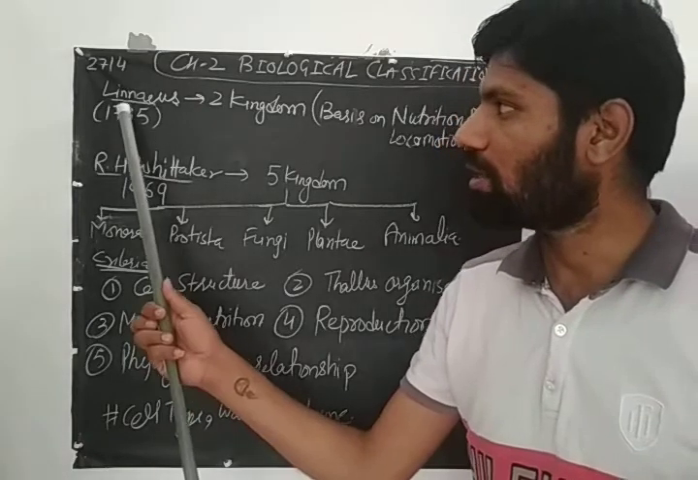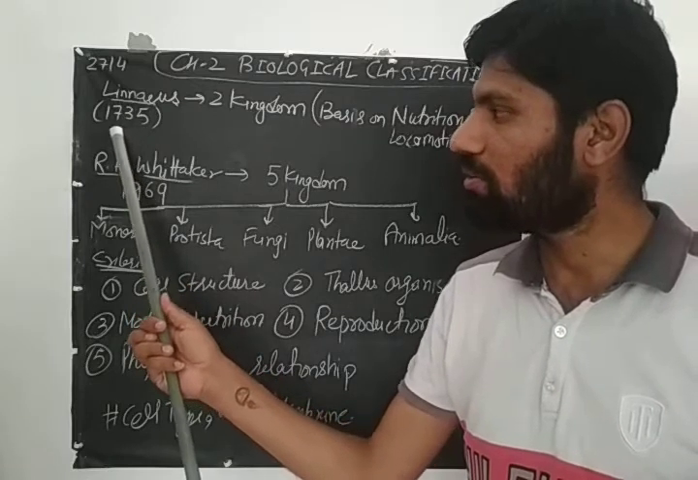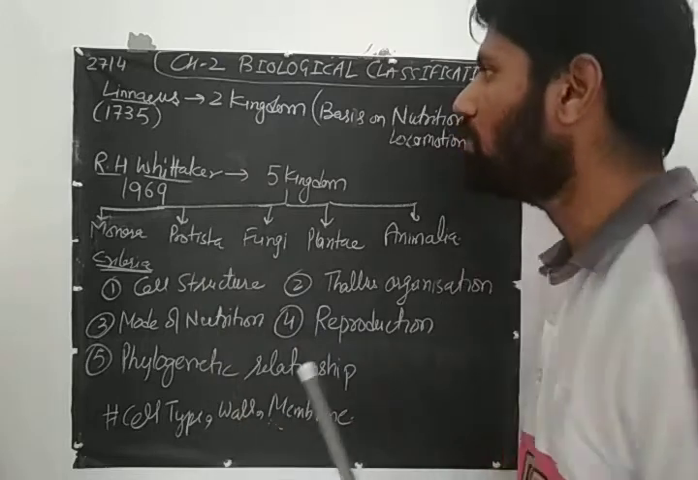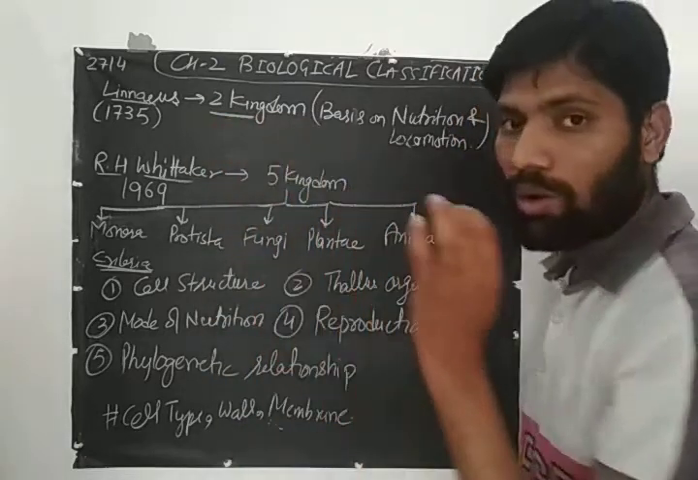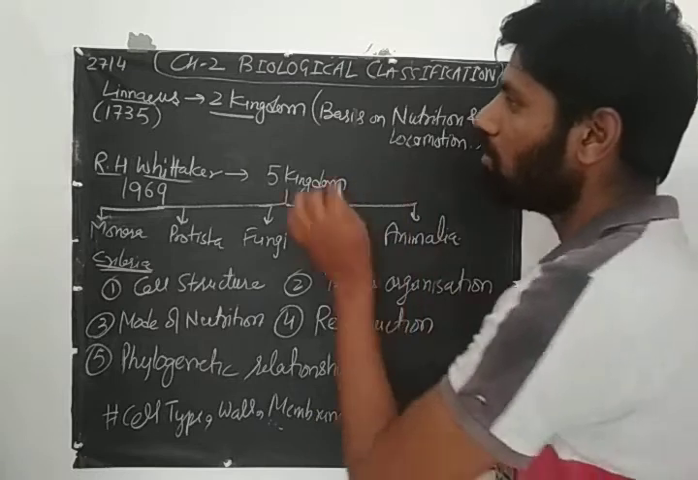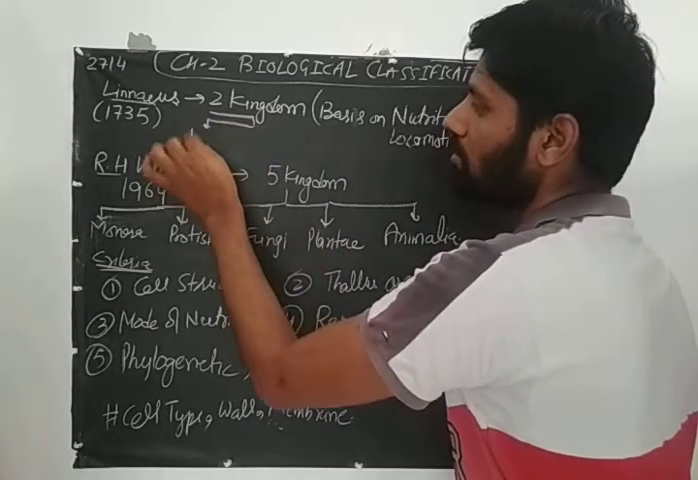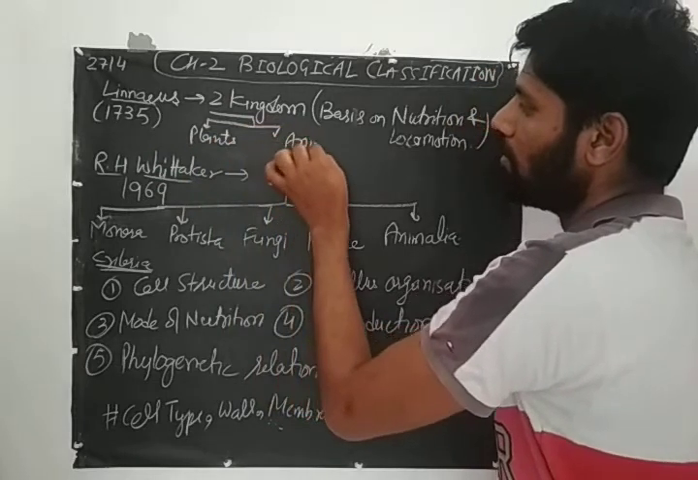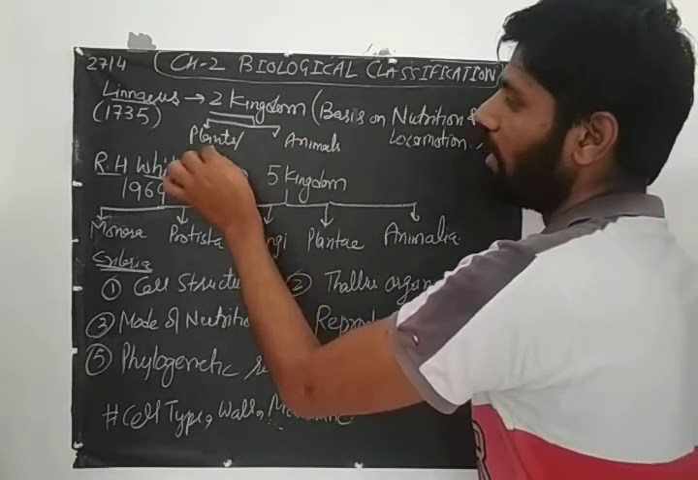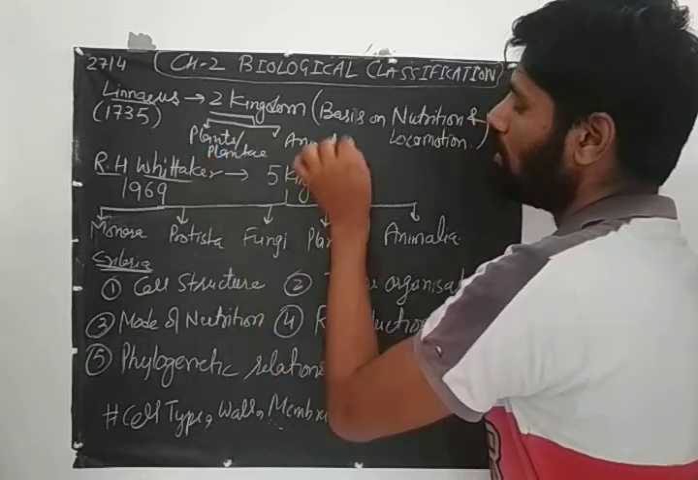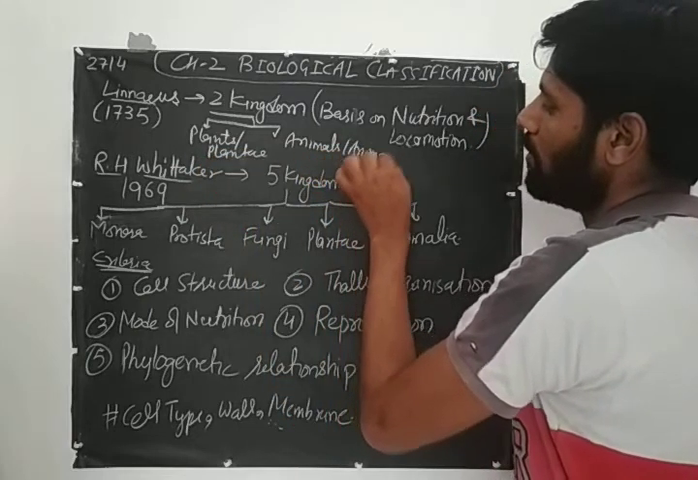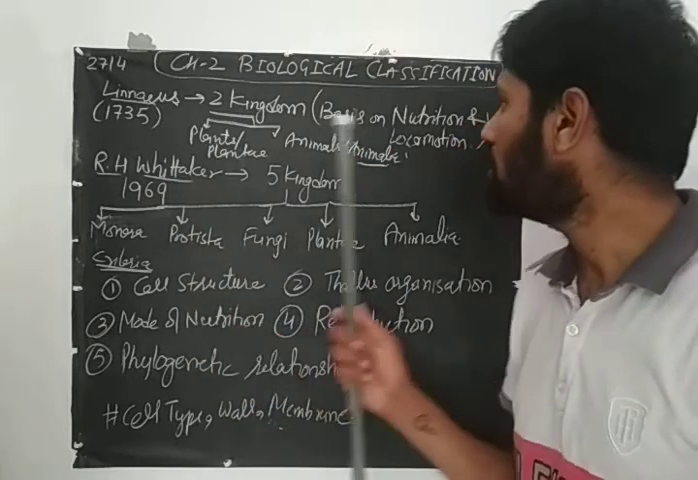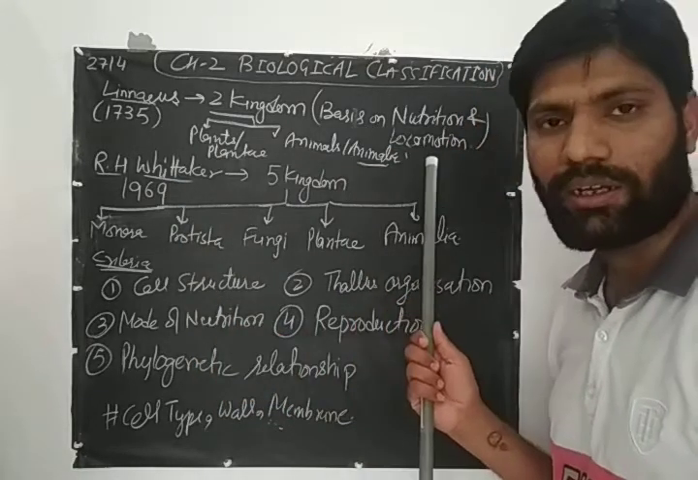So Carolus Linnaeus in 1735 published the two kingdom system. That means he divided all the living organisms into two kingdoms, that is, plants and animals, or Plantae and Animalia. And his basis for the division was nutrition and locomotion.